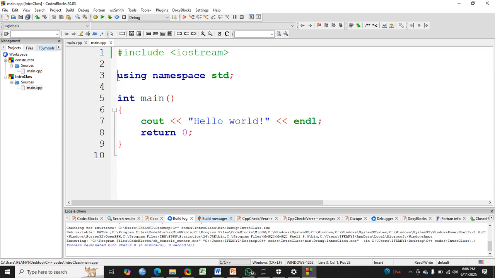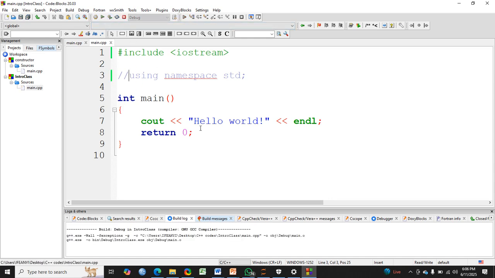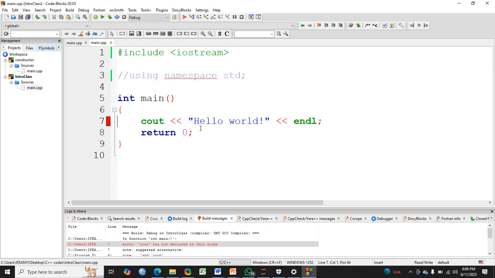The next thing I will comment again is the using namespace std. I will also run the program again and see where our problem will be coming from. The same line 7 again. What is the error? cout was not declared in this scope. Including iostream into your program is not sufficient. You have to specify where it is found. The things you have included, where can they be found?